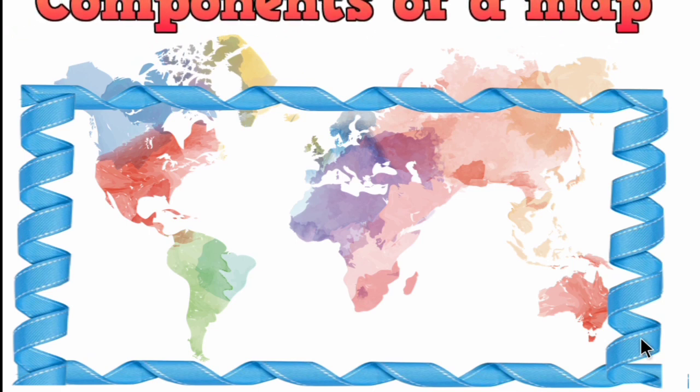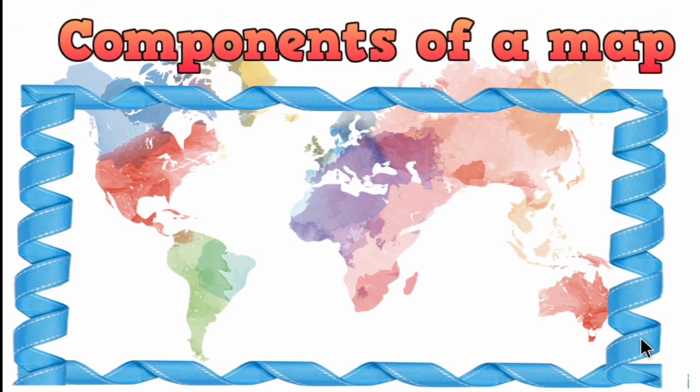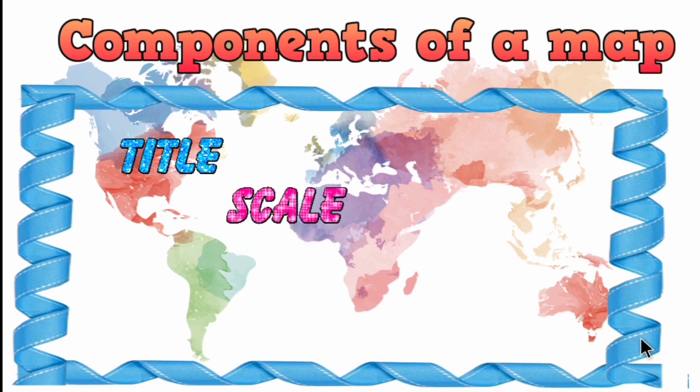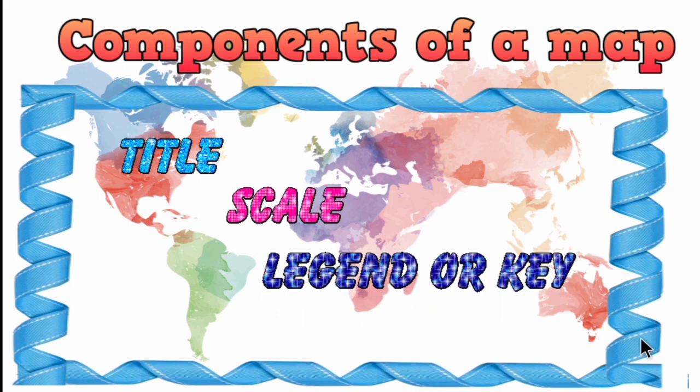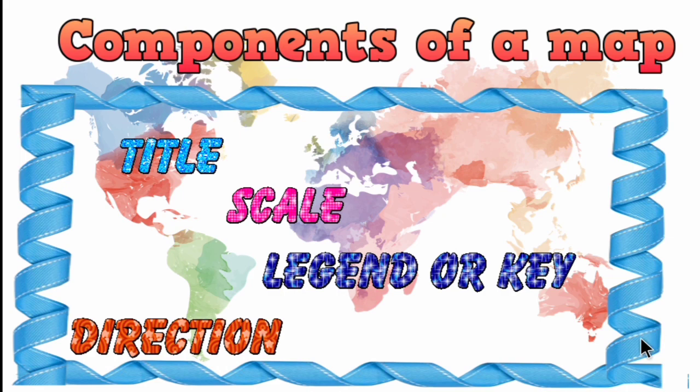So now let's see the components of a map. Whenever you see a map, you can notice all these components. The first one is title. Every map has a title. Second one is scale. Third one is legend or key. Fourth one is direction. These are all the main components, the main details present on a map.